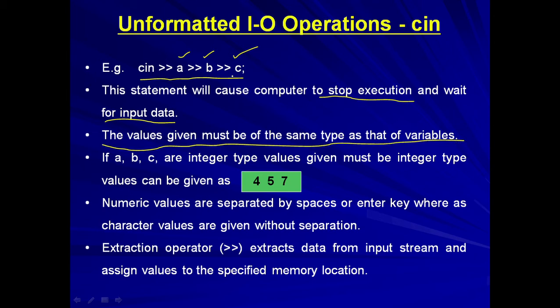For example, if ABC are integer type variables, we can give values like 4, 5, and 7. These are numeric values, and they can be separated by spaces or given by using the enter key. I can give the values 4 space 5 space 7, or they can be given on three different lines: 4, then the enter key is pressed, 5, then the enter key is pressed, and then the third value can be given.